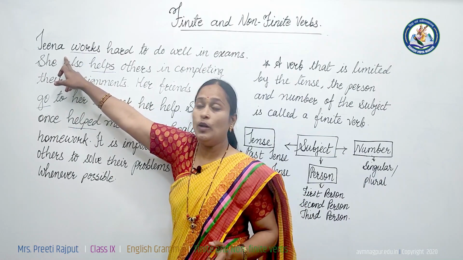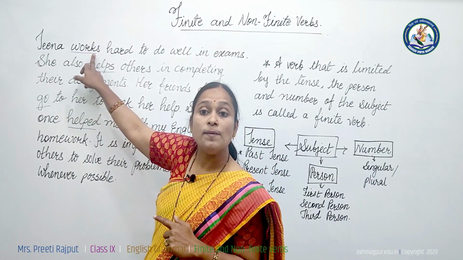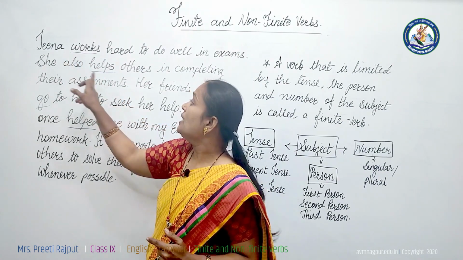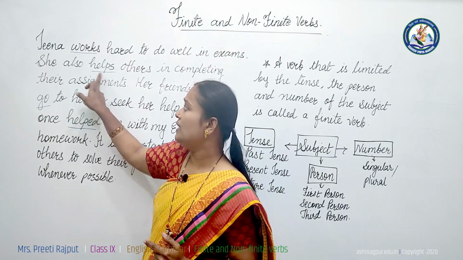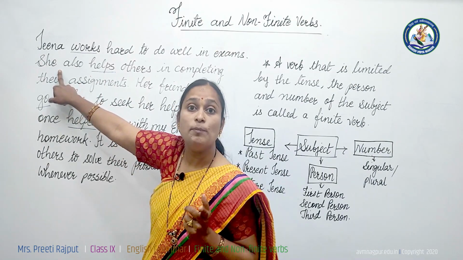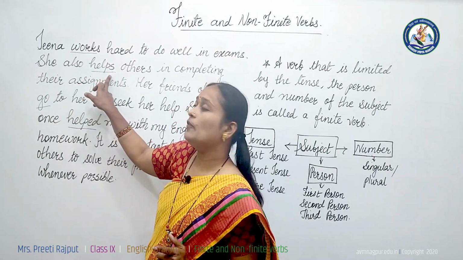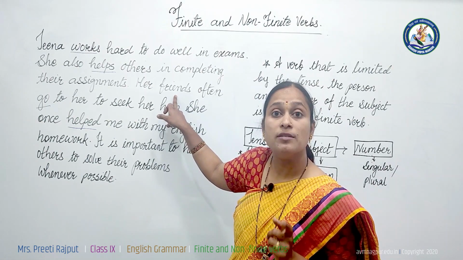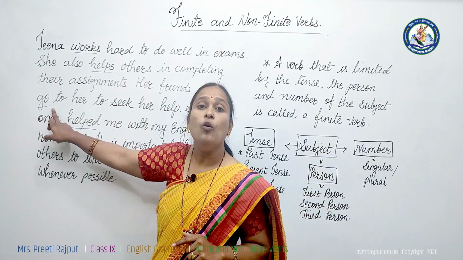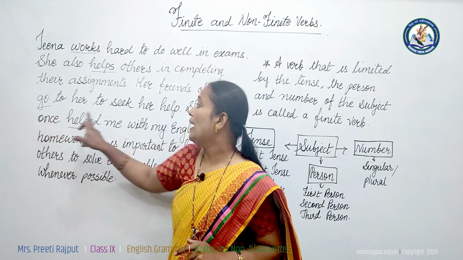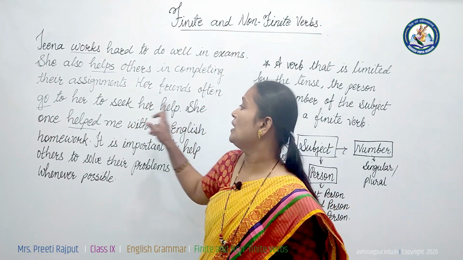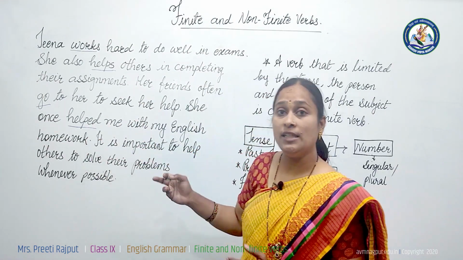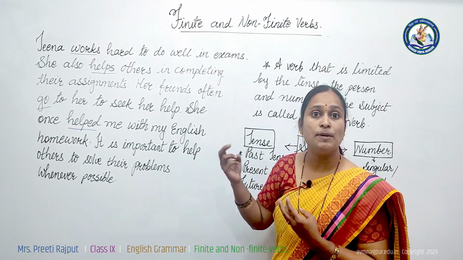See, here Tina is singular, so I have written works, because this verb agrees with the subject Tina. In the same way, helps also agrees with the respective subject, that is she. She is a third person singular subject, so we have written helps. Her friends is a third person plural subject, so I have written the verb's base form. When we change the tense, it changes into helped. If I change the person, meaning first person, second person and third person,